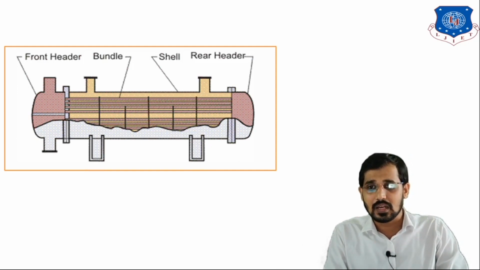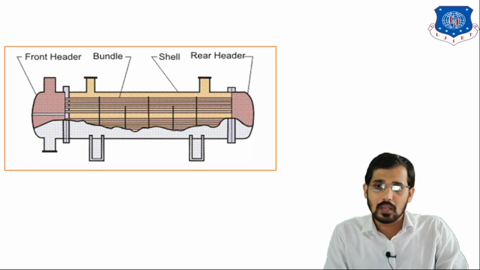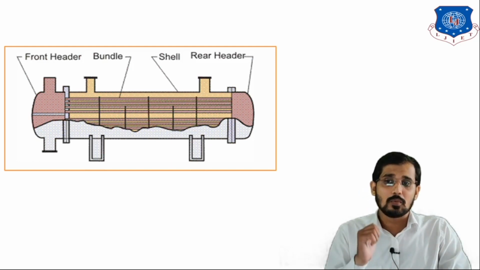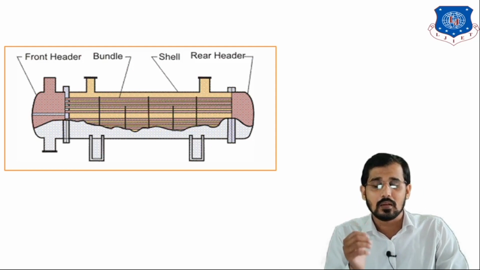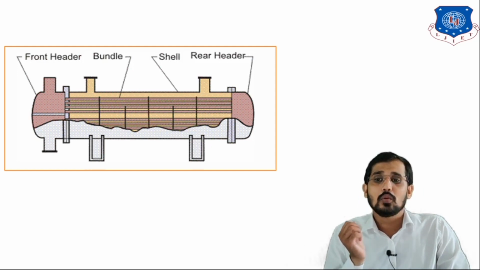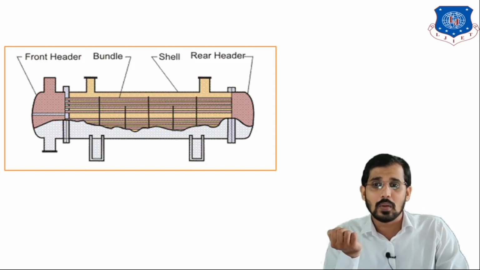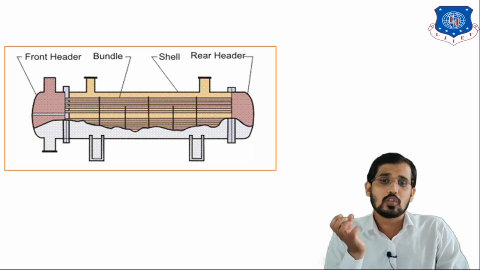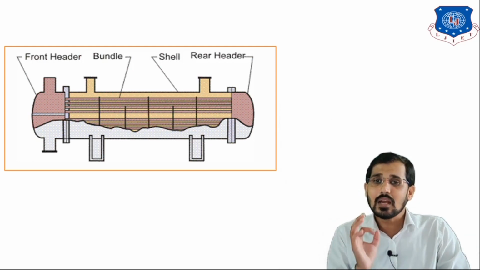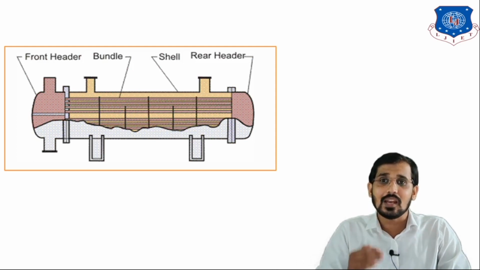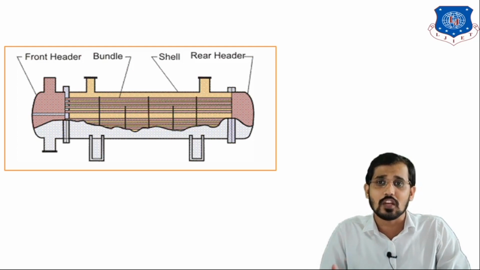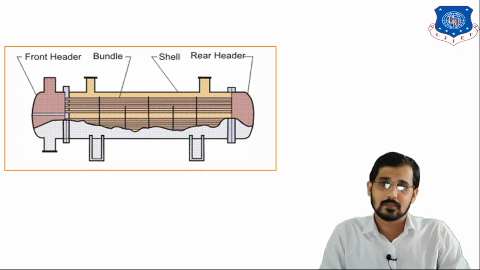You can see here there are dark lines available. These are the black lines. These are nothing but baffles. These baffles are used to support these tube bundles. So the significance of the baffles is, first, to act as the supporting part for the tube bundles. And the second important significance is that we can use these baffles to increase the turbulence, to increase the heat transfer rate, and the heat transfer coefficient.